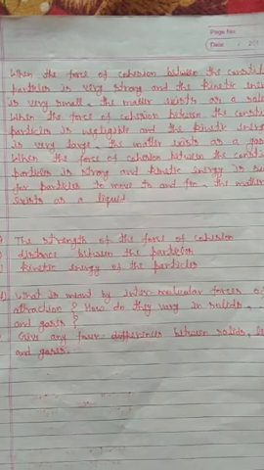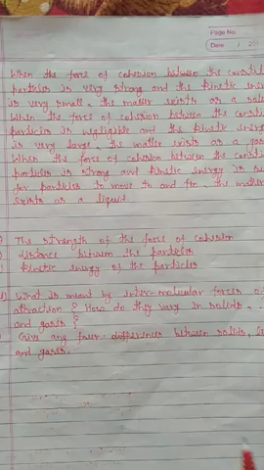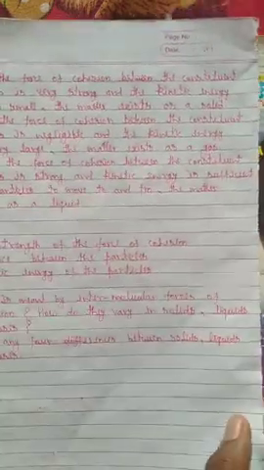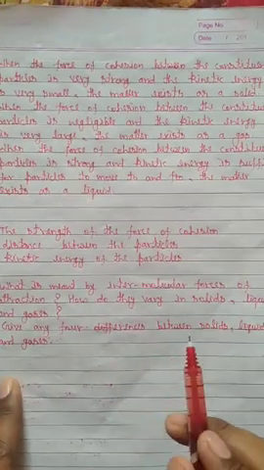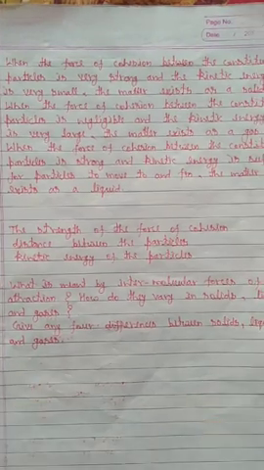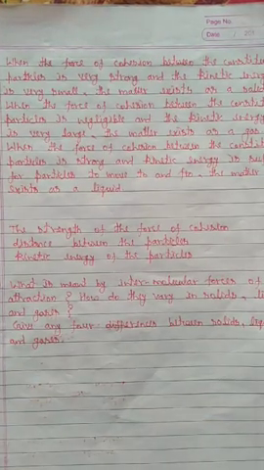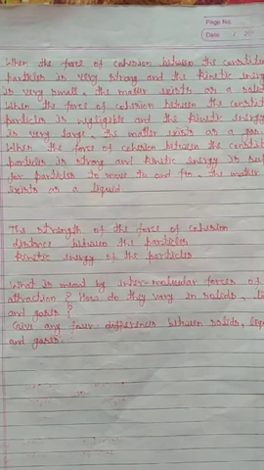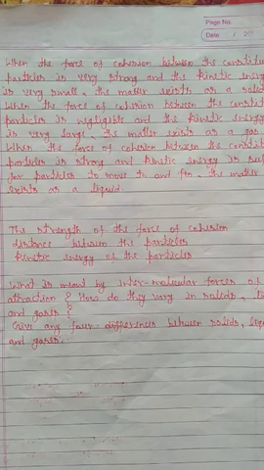Now your homework. Question number one: what is meant by intermolecular force of attraction? How do they vary in solids, liquids, and gases? The force of attraction between the molecules of any substance is called the intermolecular force.